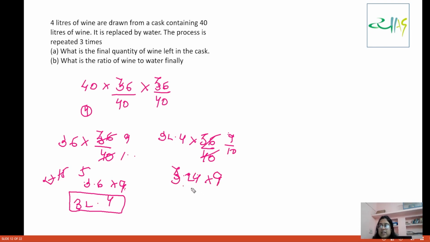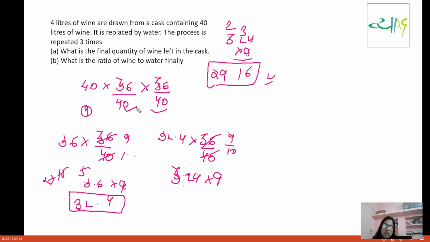So we have 3.24 into 9. 9 fours are 36. 2 nines are 18, 18 plus 3 is 21, carry over 2. 3 nines are 27. You have 29.16. So if you go back and see, 29.16 liters is the final quantity we were getting.